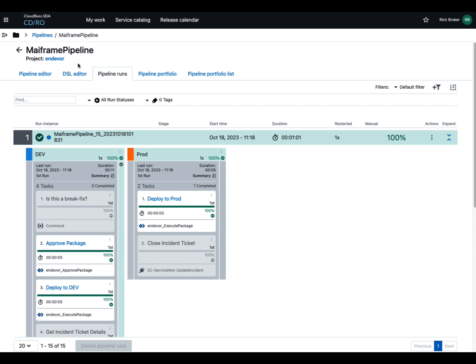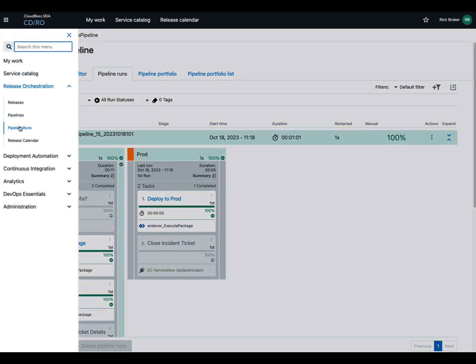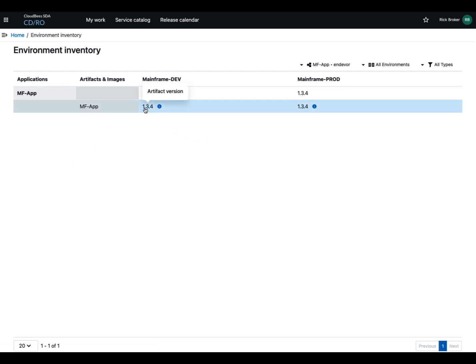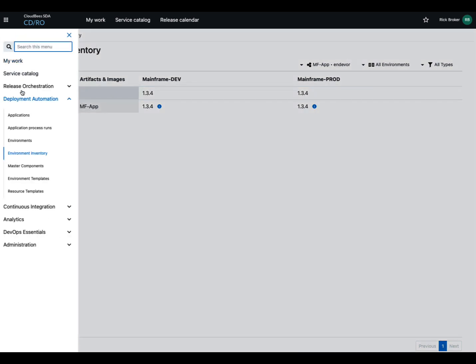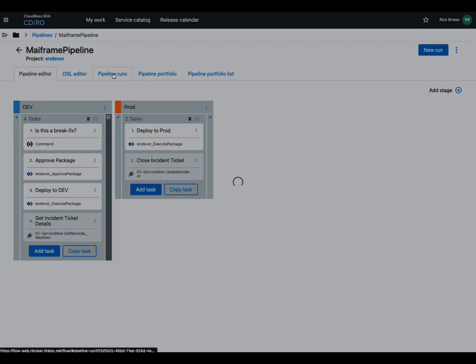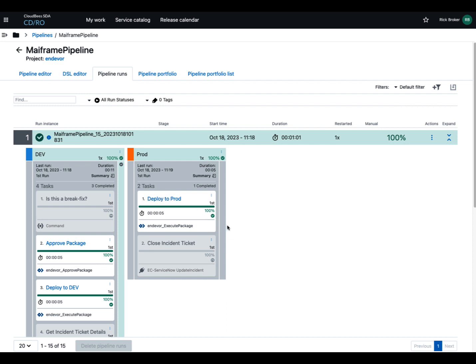Before we go on, let's take a look at the inventory for this again. We'll see in our inventory 1.3.4 here. So we've deployed all the way through to production. Then we'll go back to our pipeline and pipeline runs, and we can see that we've completed this. That's all I really wanted to cover as far as deploying with CDRO using mainframes for today.